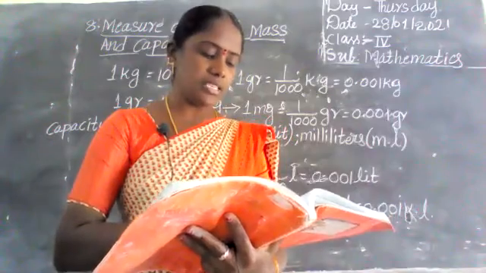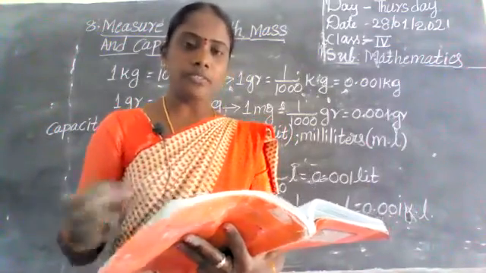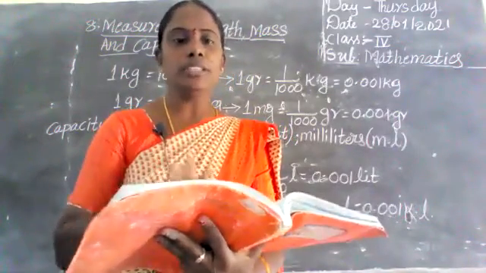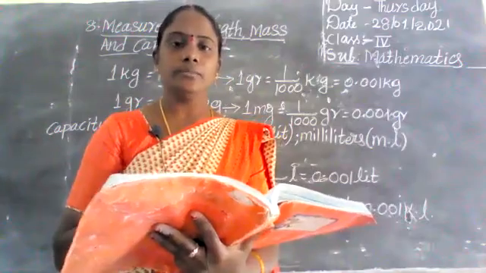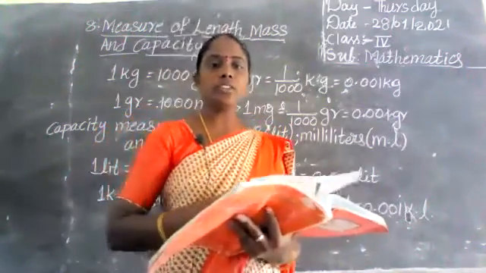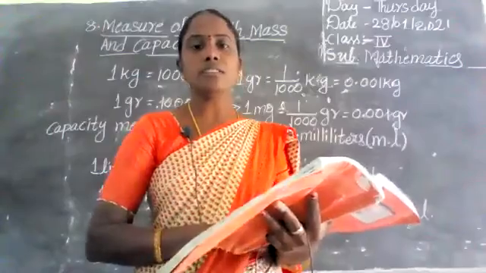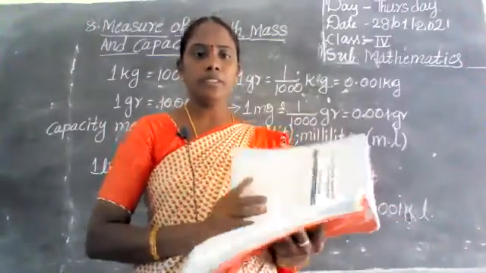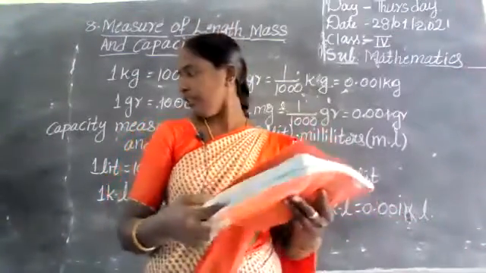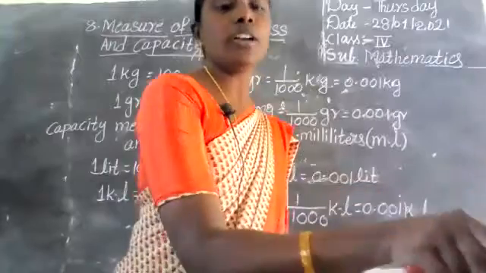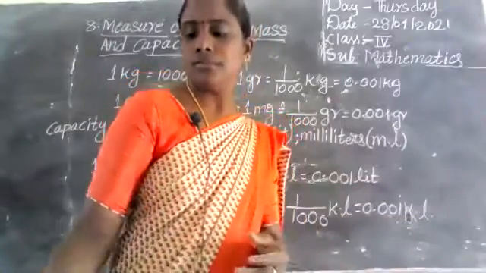Next, the relation between the lengths is given. You have to learn this also, children. Read it in your textbook. That is your homework. Complete your worksheet and read this also one time. Okay? I hope you understand today's class. Okay, thank you.